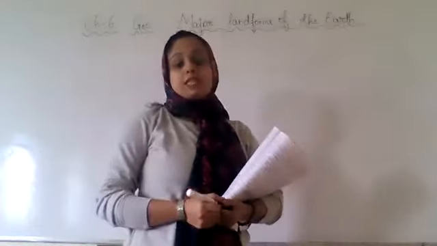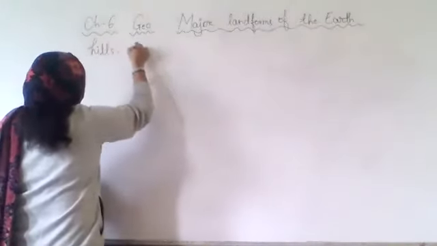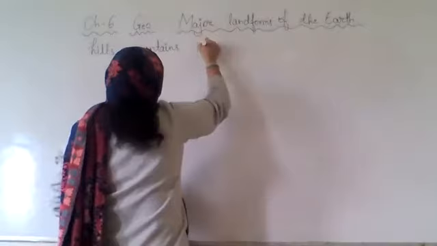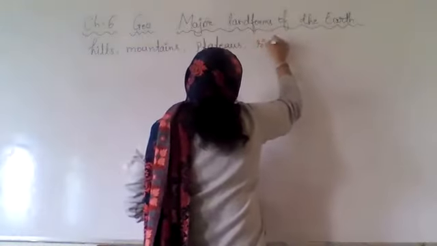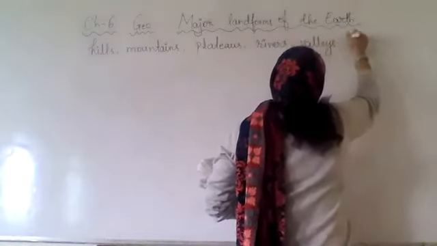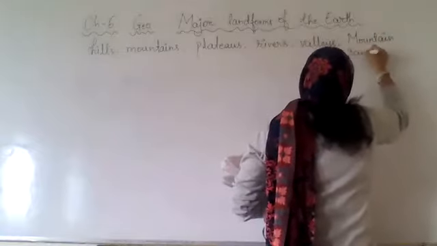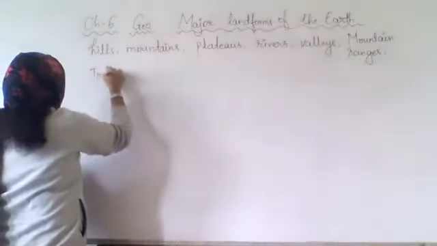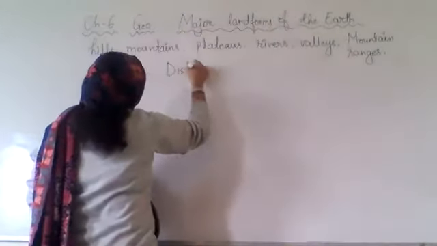Okay, so we see hills, mountains, plateaus, rivers, valleys, mountain ranges, tributaries, distributaries.